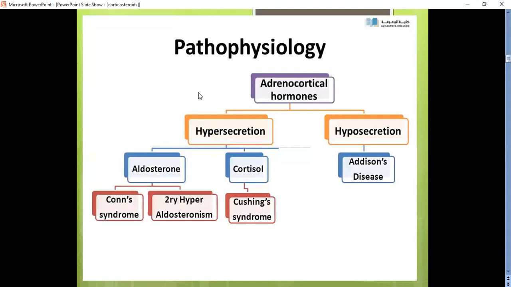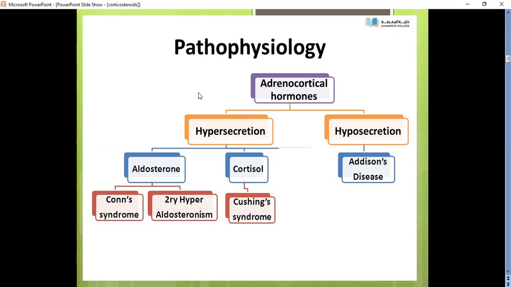So, coming to the pathophysiology behind corticosteroid formation, hypersecretion of these adrenocortical hormones will cause certain abnormalities. They are Conn syndrome, secondary hyperaldosteronism, and Cushing syndrome.